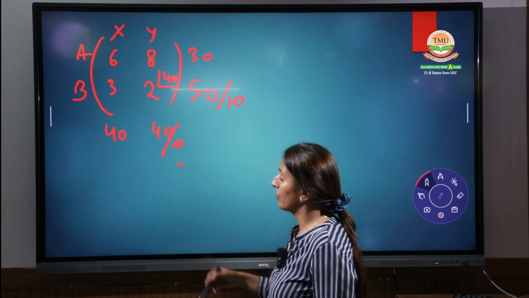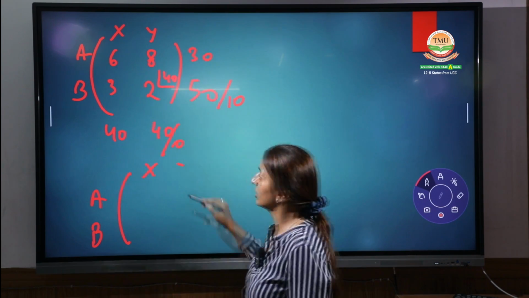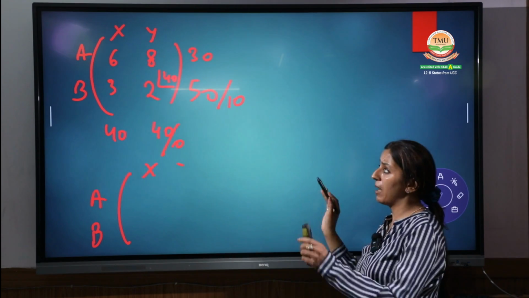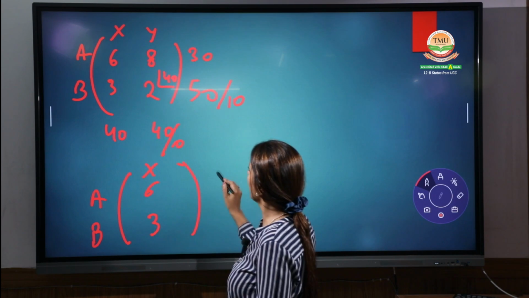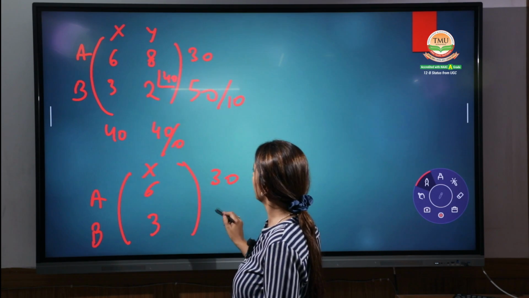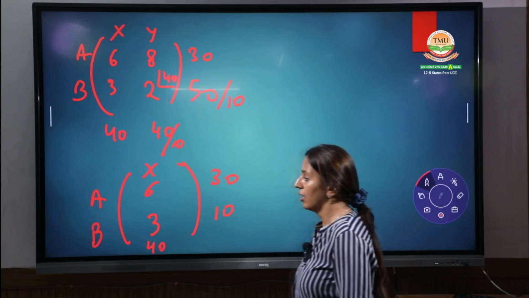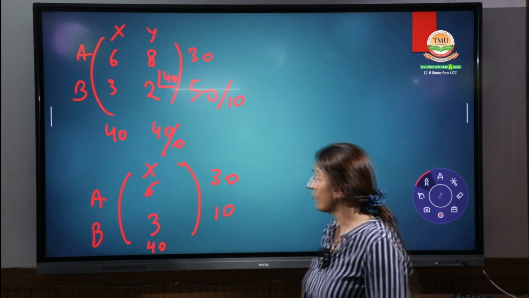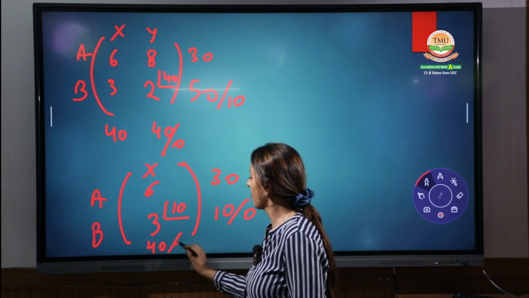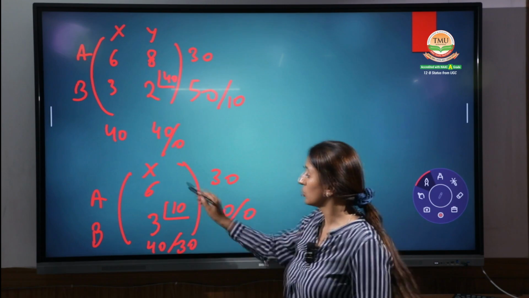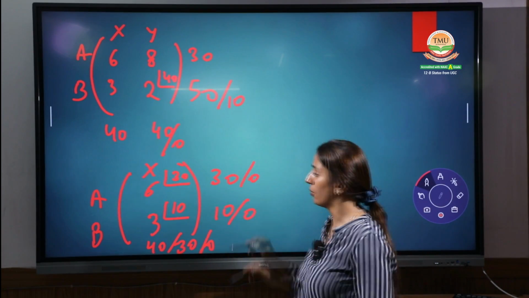Right? Now if you are making a new matrix with A, B, there is no need to make the Y, because the demand of Y has been filled up. 6, 3, no need to make this one. This is 30 and this is remaining 10. And this is again completed and this is 40. Now the least cost from this is 6 and 8, the least cost is, yes, exactly, 10 will be 0. The remaining 30, the balance will go to this cell, that is 30. Again this will be 0 and this will be 0.